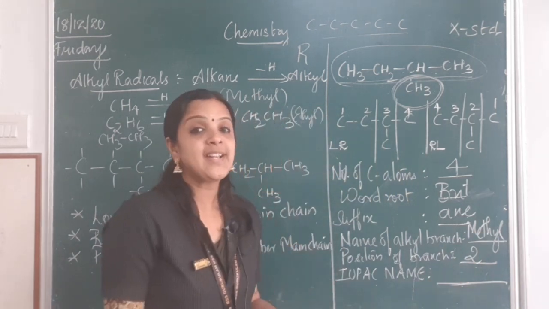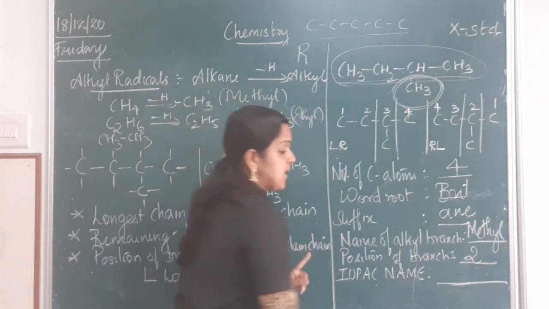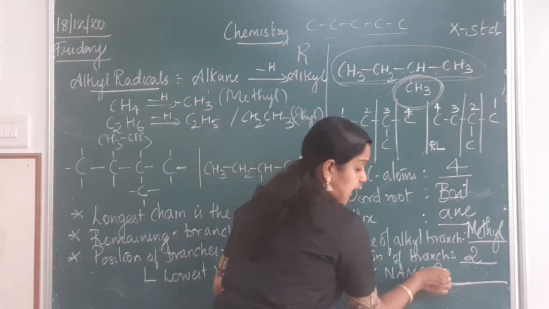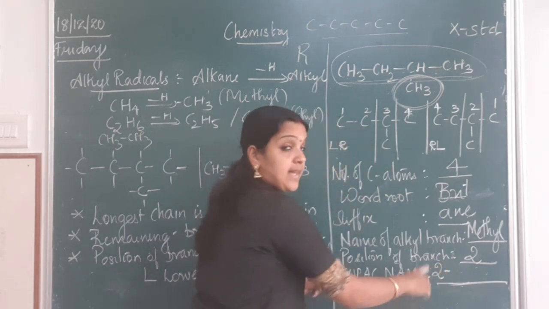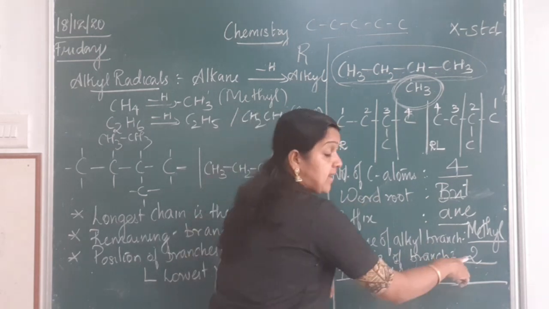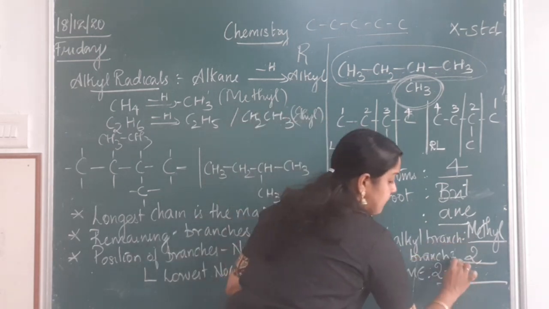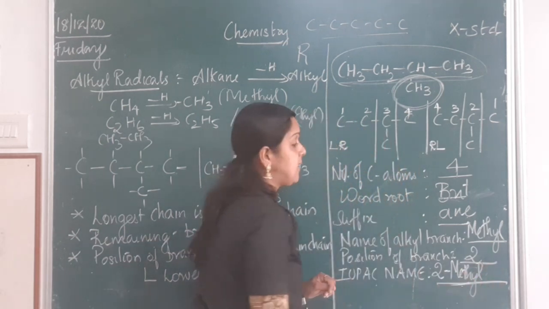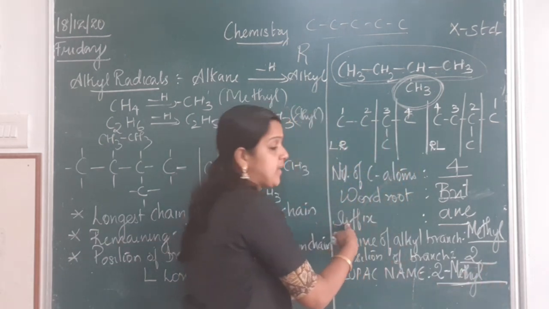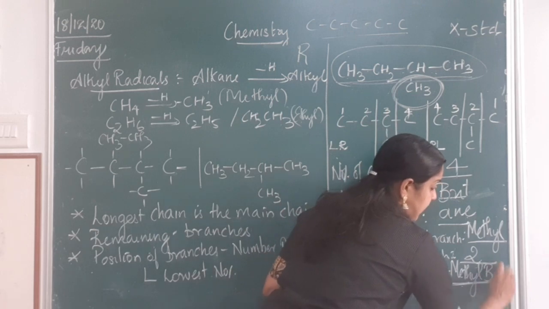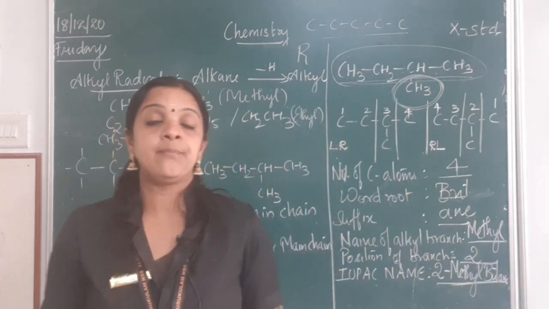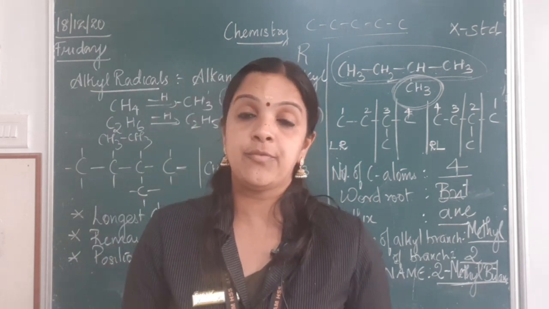Now how do I write the IUPAC name? First, I write the position of the branch, 2. After I write a number, I put a hyphen. Then I write the name of the radical, which is methyl. 2-methyl. Then I write the word root and suffix, which is butane. So I put 2-methylbutane. That is the IUPAC name of the compound.